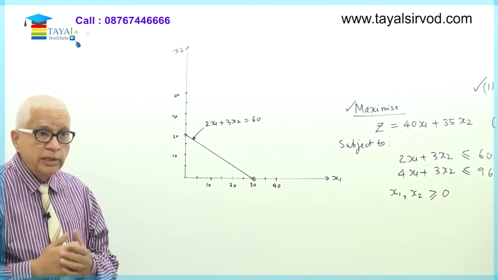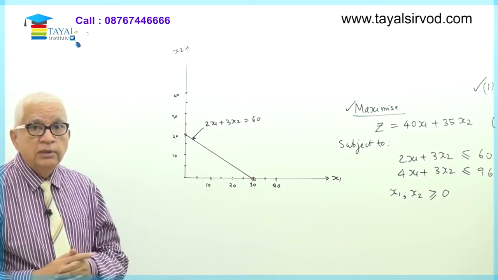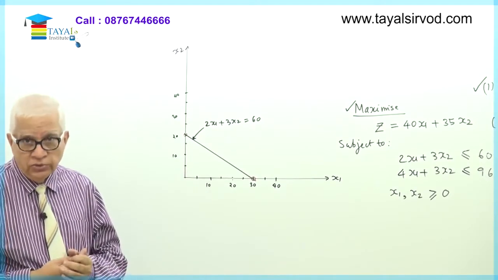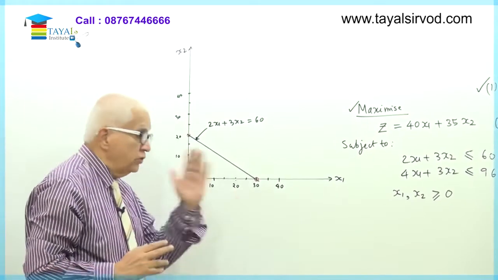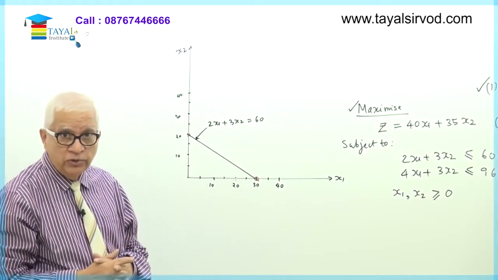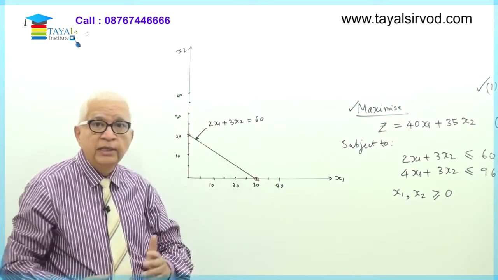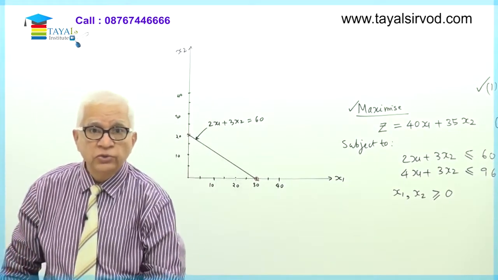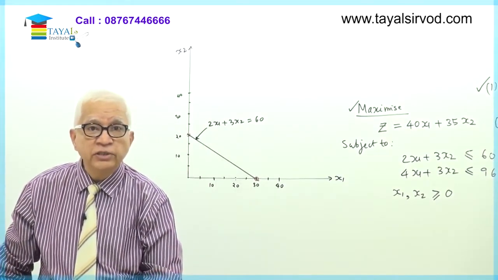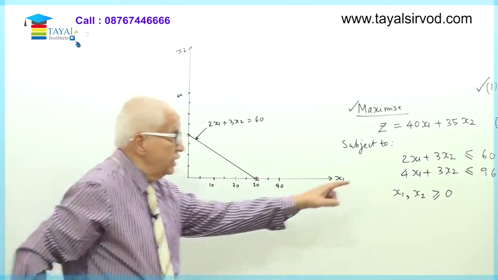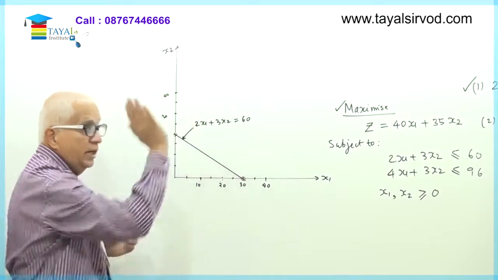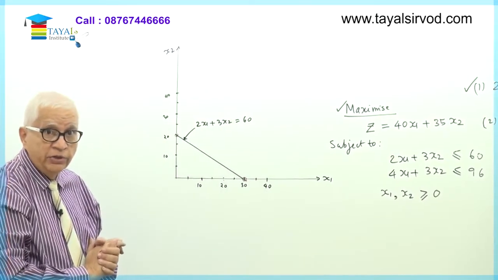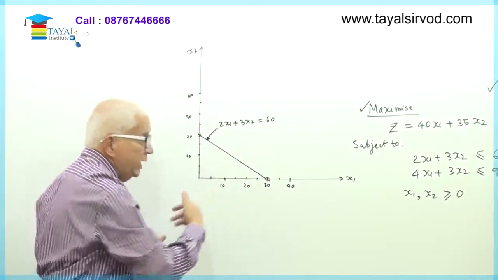And what about inside this triangle? The value of 2x1 plus 3x2 shall be less than 60 inside the triangle. On this straight line, it will be exactly equal to 60, and above this straight line, the value of 2x1 plus 3x2 shall be greater than 60. And since the constraint says less than or equal to 60, I am not interested in the points which are lying above this line. I am interested in all those points which are lying below this line.